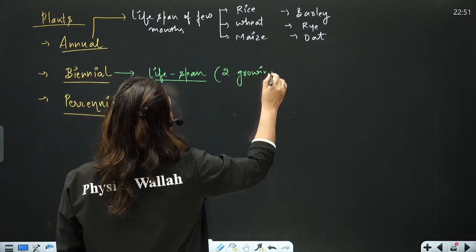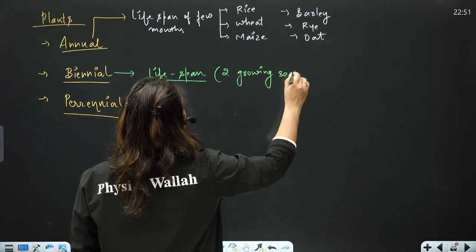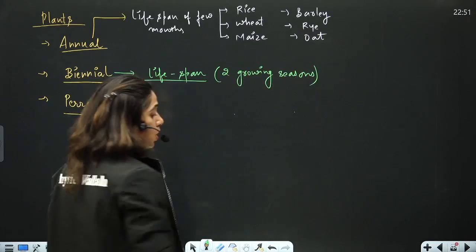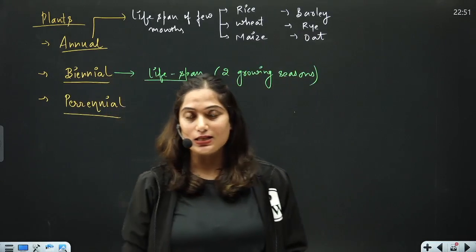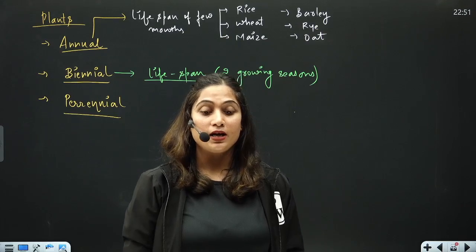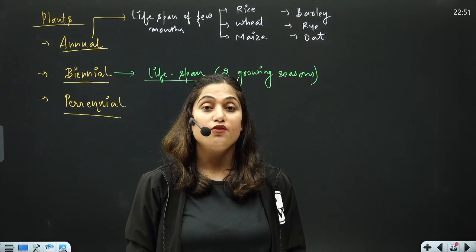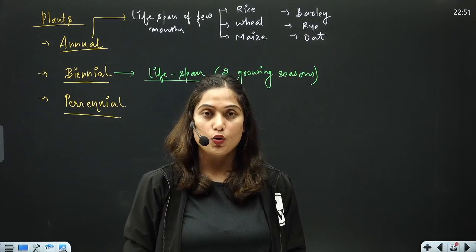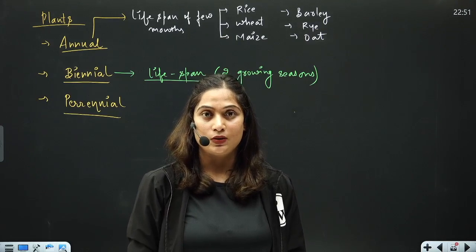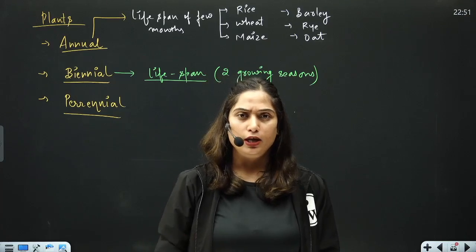Two growing seasons doesn't mean 2 years. What is the meaning of two growing seasons? That means if I sow a plant in February of this year, I will harvest that plant in February of the next year. So it will take two growing seasons to develop fully.